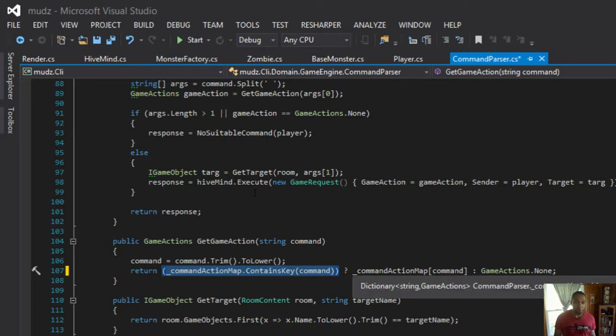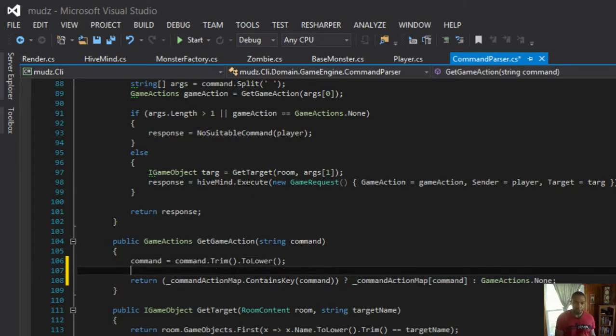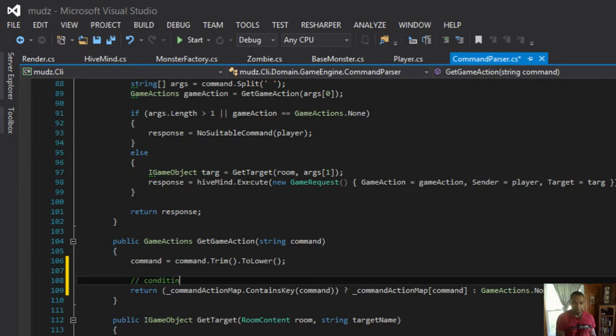And the way a tertiary operator works is, if your condition returns true, then execute this statement. It is condition, question mark: is this condition true? If so, then do this. And then we've got a colon, which is our else. So else do this. If I satisfy the condition, do the first statement. If I fail the condition, do the second statement. So it's a tertiary operator. Comes in handy quite often.